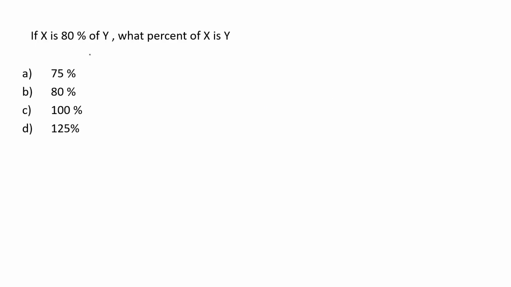X is 80% of Y, then what percent of X is Y? X is given as 80% of Y. Let us say that Y is 100. Then X would be 80% of Y, that means 80% of 100, that is nothing but 80. So X is 80% of Y.